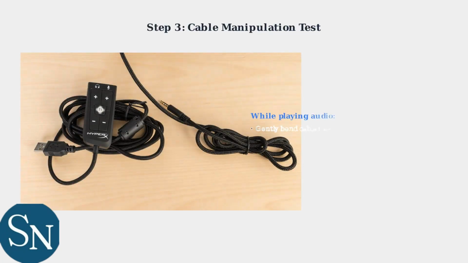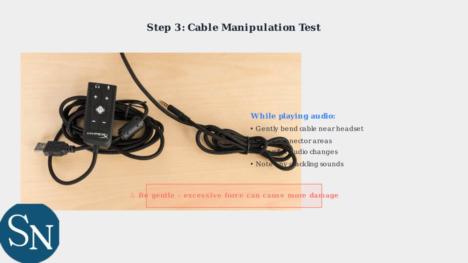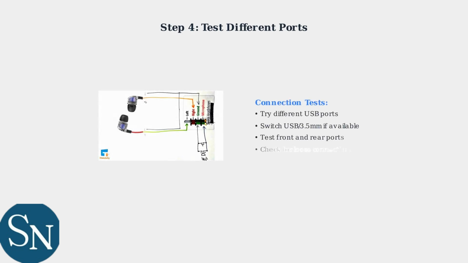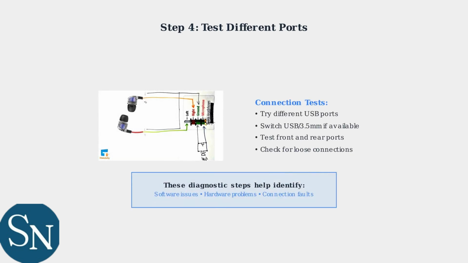The third step involves carefully manipulating the cable while audio is playing. Gently bend and twist the cable, paying special attention to areas near the headset entry point and connectors, as these are common failure spots. Finally, try different audio ports and USB connections. Test various USB ports on your computer, and if your headset has both USB and 3.5mm connections, try switching between them to isolate port-specific issues.